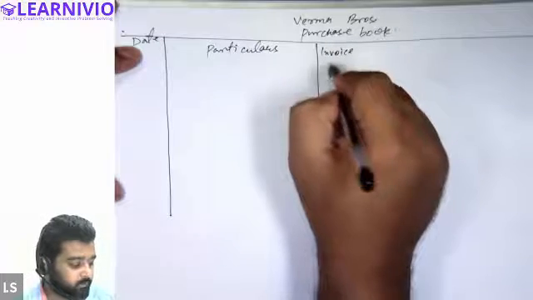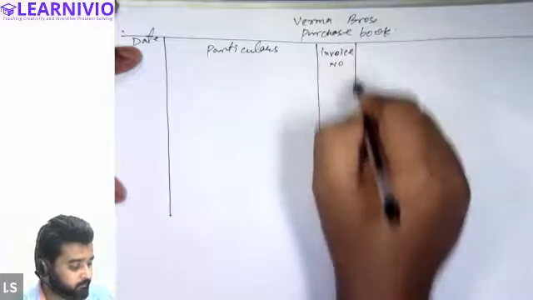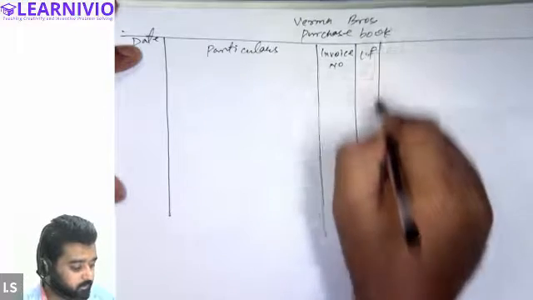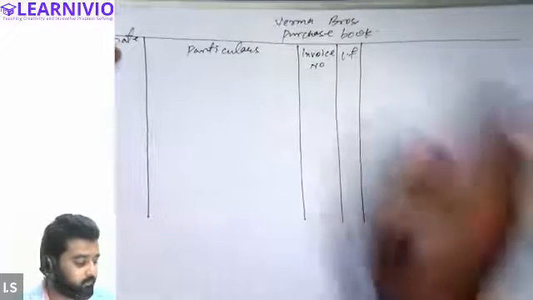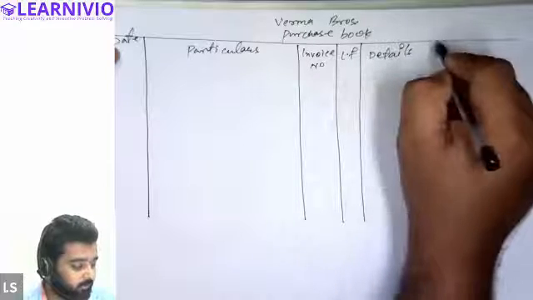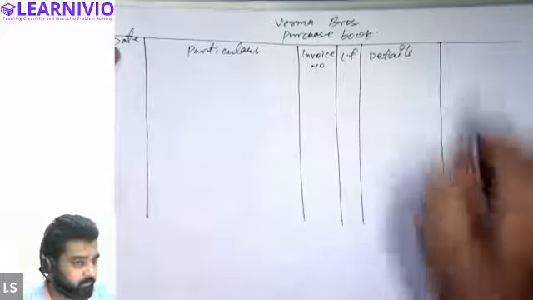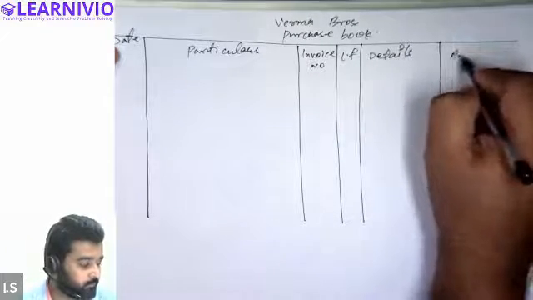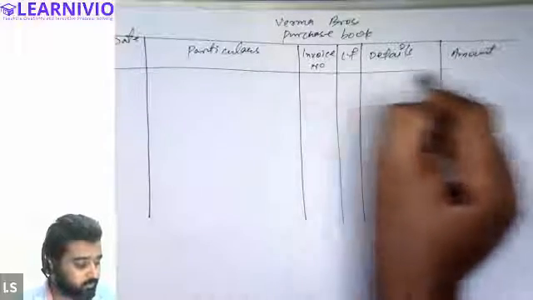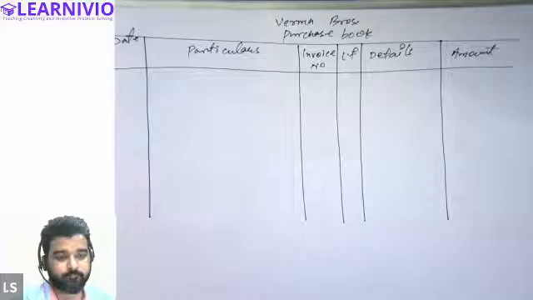Never mind, it will not affect the solution in any way. Ledger folio after this. Then we will make a column for details, and finally the goods amount. This is how the purchase book will be made.